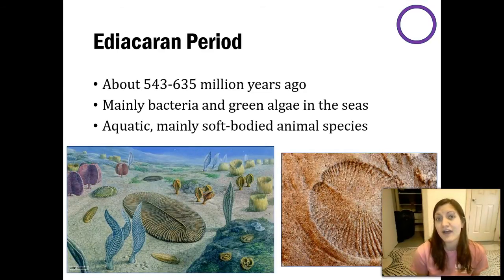But this is also around the time that scientists hypothesize as our first life forms from protists. Now we have fossils of life forms, so we know they were here around that period. Thinking that it was a protist that originally made that evolutionary leap, so to speak, to becoming what we considered an animal. Now these original organisms, we're not talking dinosaurs or anything large, very, very small organisms and soft-bodied, meaning they didn't have a shell, almost jellyfish-like, which should make sense.